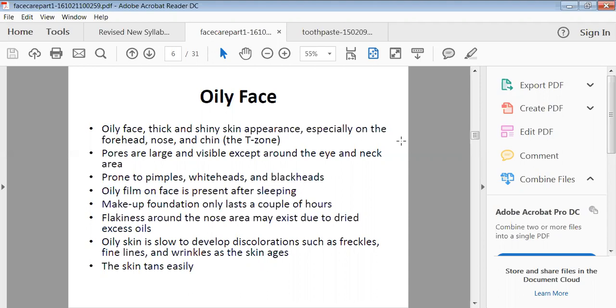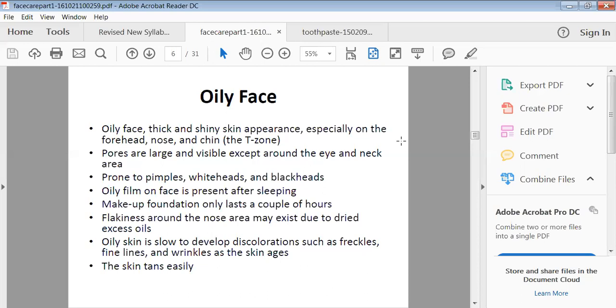Then makeup foundation: generally when we apply makeup or any specific type of cream, it will most probably control the oil for 2 or 3 hours, but after washing out, the oil will again come out. Then flakiness around the nose may exist because of dryness or excess oil. Then oily skin is